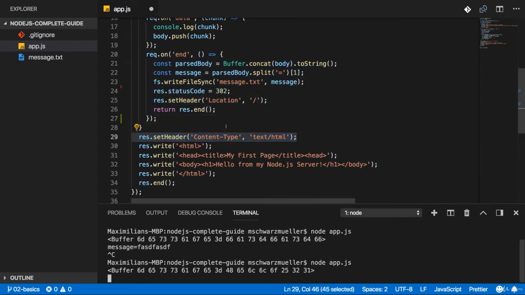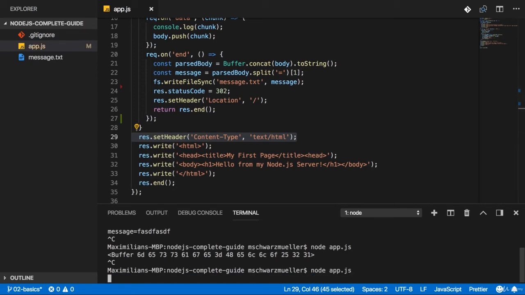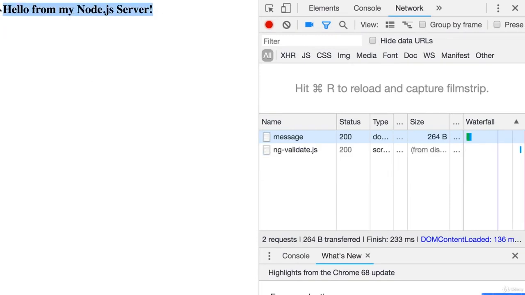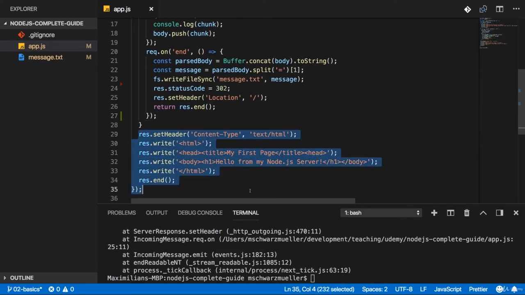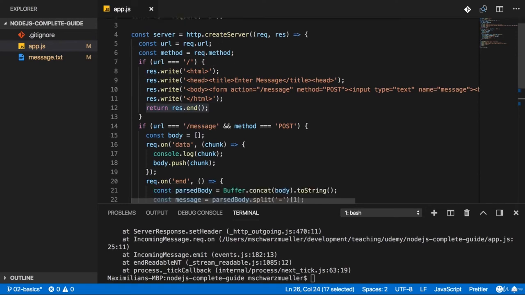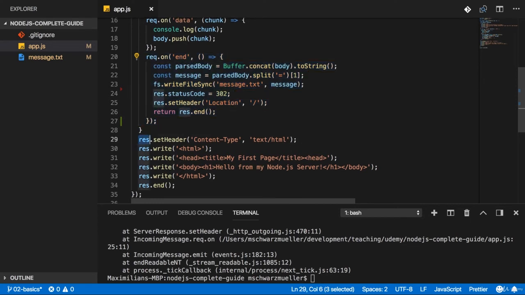And therefore, right now, if I would restart my server, save the code and restart my server here, you will see that if I enter something here, I actually get redirected to this page, or not even redirected, as you can see. There is no 300 status code. Instead, it just loads this page because it executes these lines. Because, as I now mentioned multiple times, it will not execute this right away, and this return statement will therefore not quit this overarching function here. Instead, it just registers this callback and immediately moves on to the next lines.